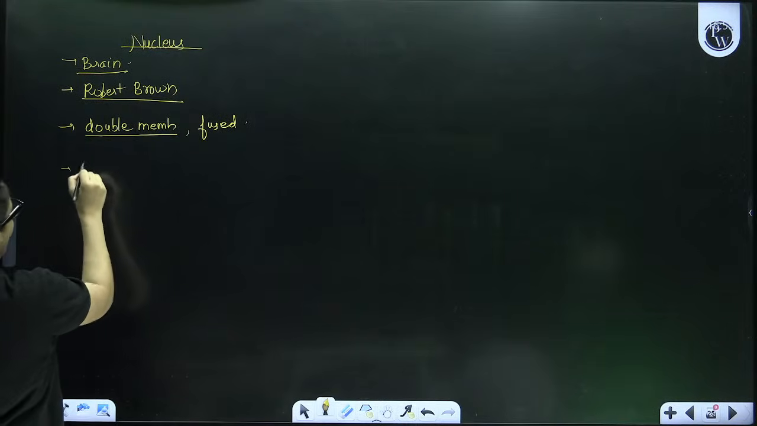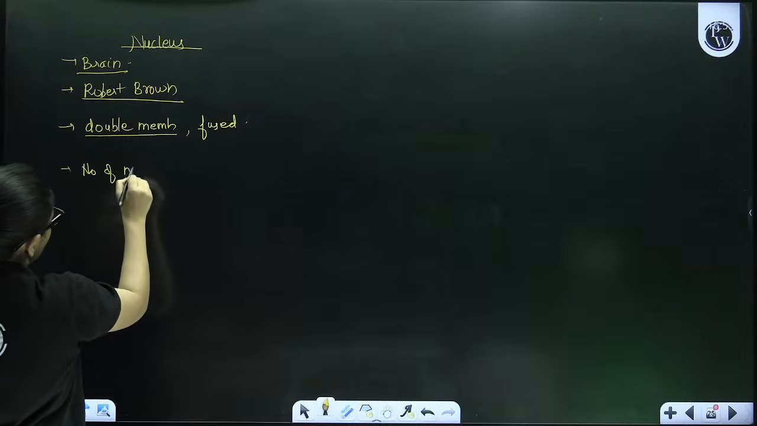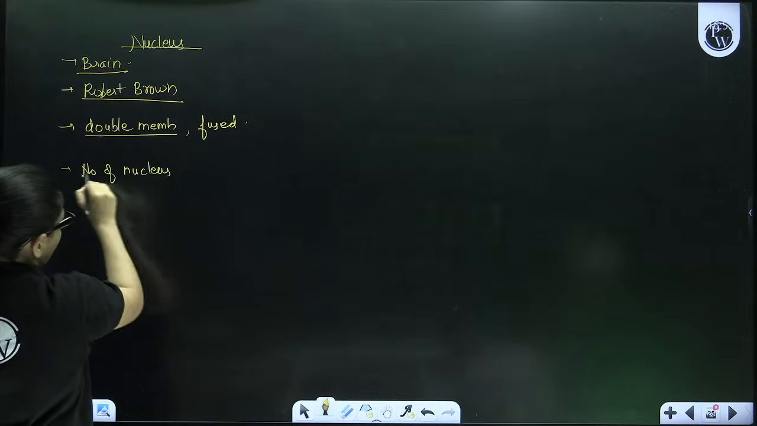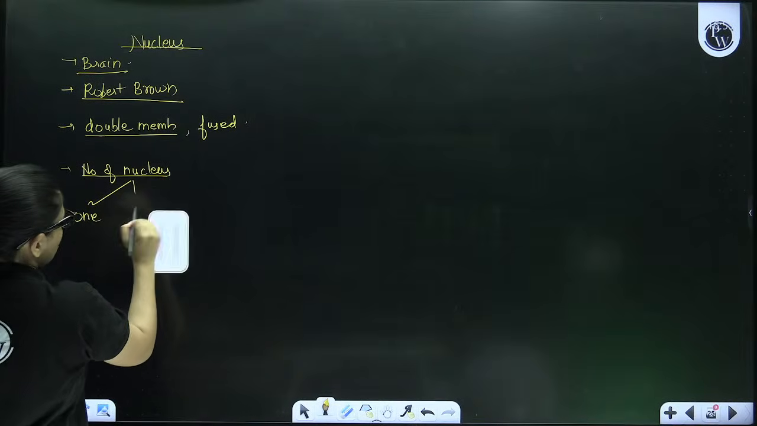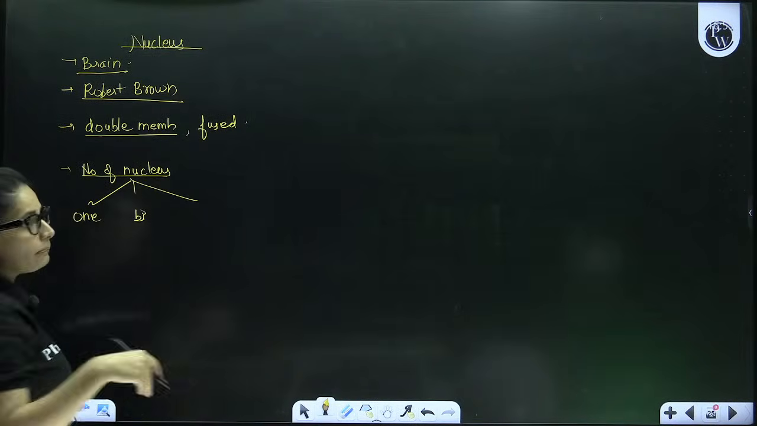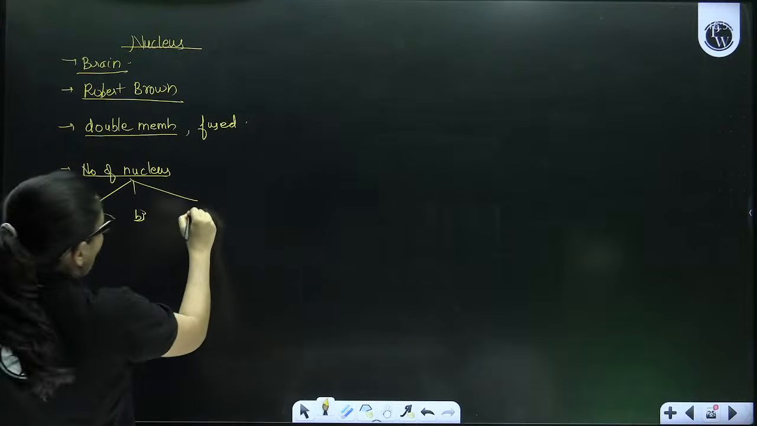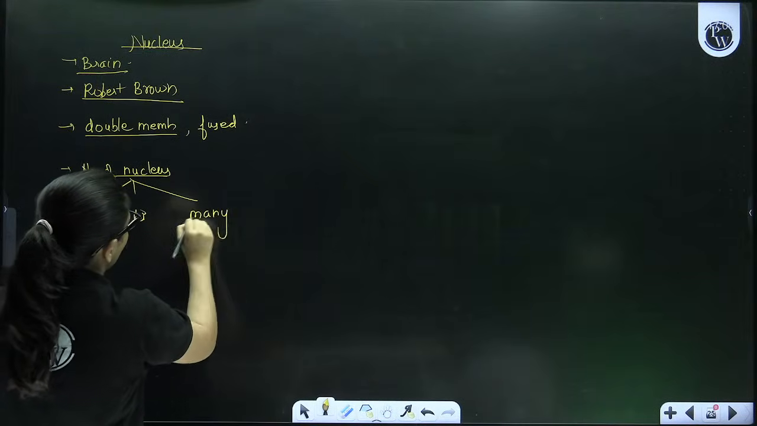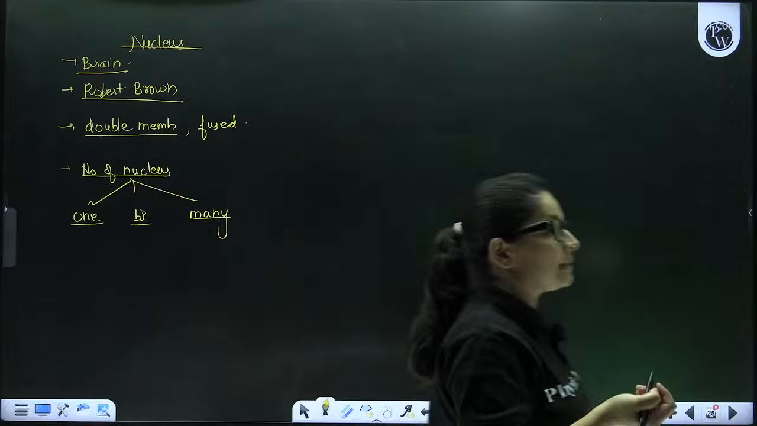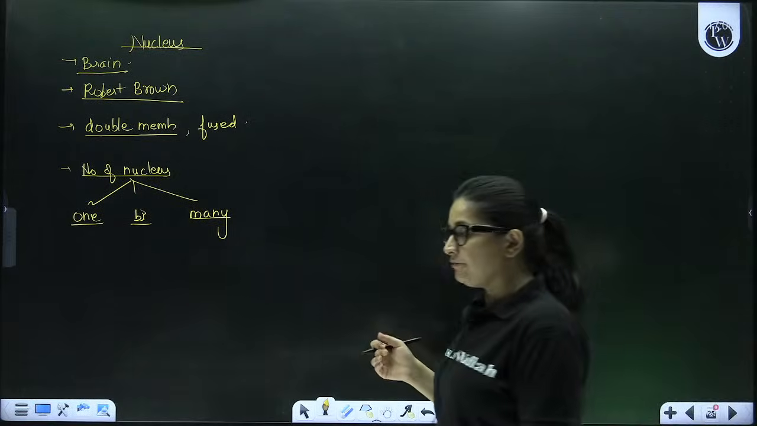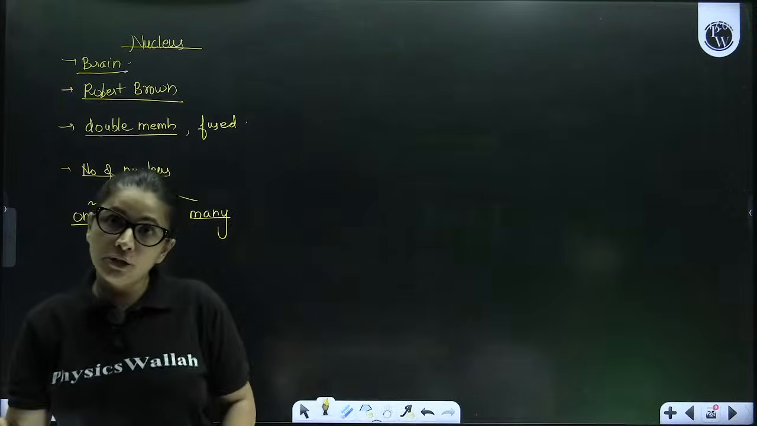Okay. Now the number of nuclei in the cell can be highly variable. Some may have one nucleus per cell, some may have two nuclei per cell, like for example you see in the case of paramecium, or there can be many nuclei also present. And there are some cells like mature RBCs and sieve tube cells which do not have a nucleus as well.